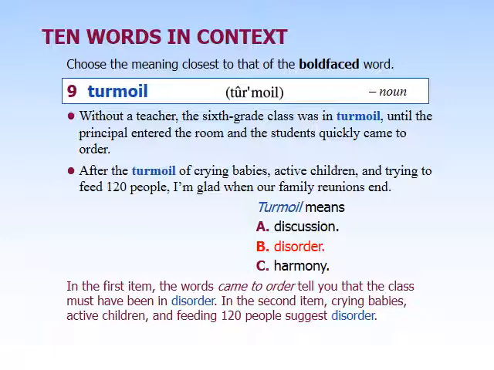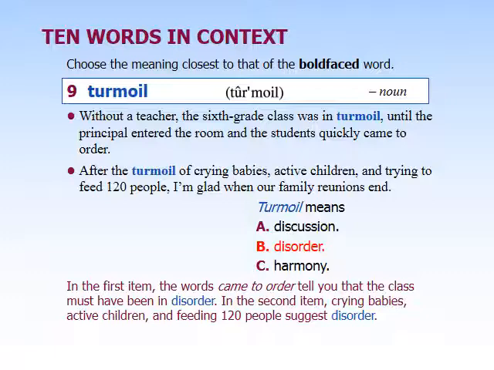In the first example, we've all, I would assume, been in classes where there's been turmoil, where either the teacher doesn't have control of the class, or like in this case, the teacher leaves the class, and then it's like a madhouse. Everybody's just running around doing whatever they want. There's no organization, and there are people all over the place.